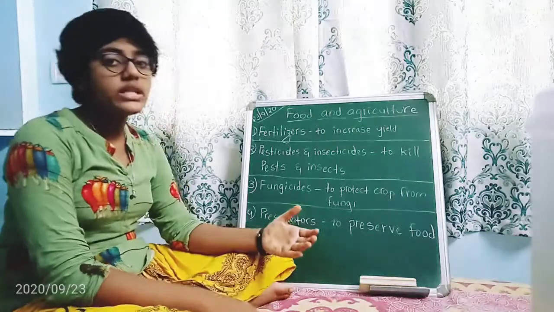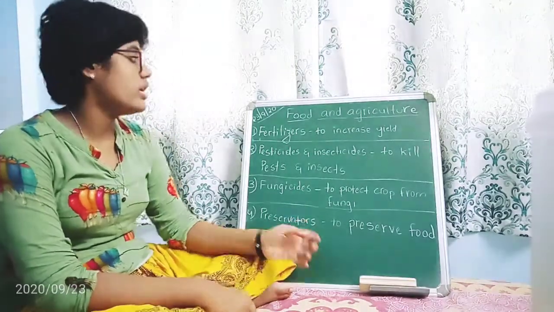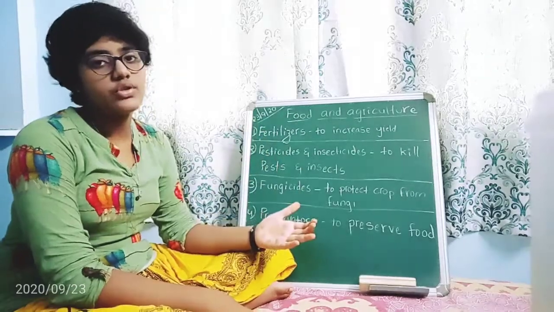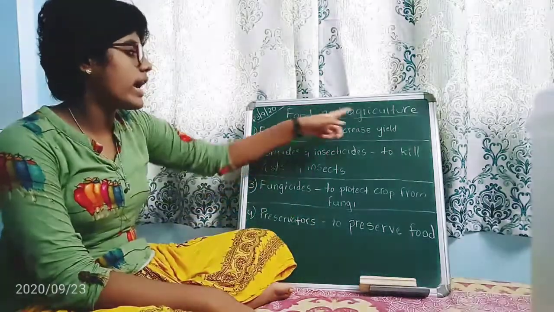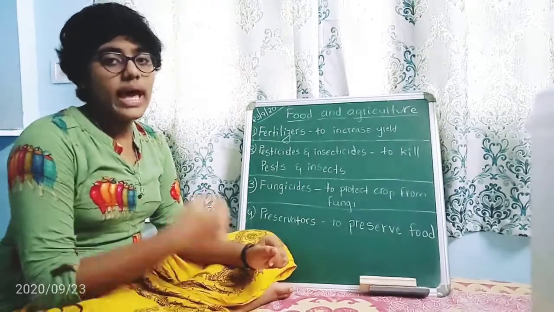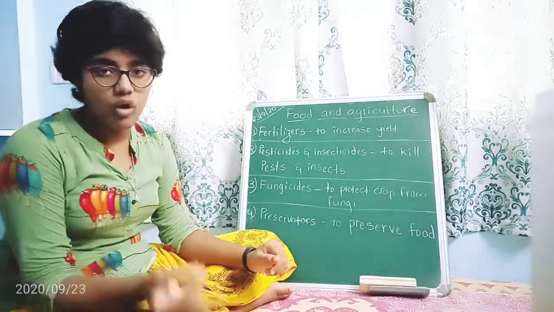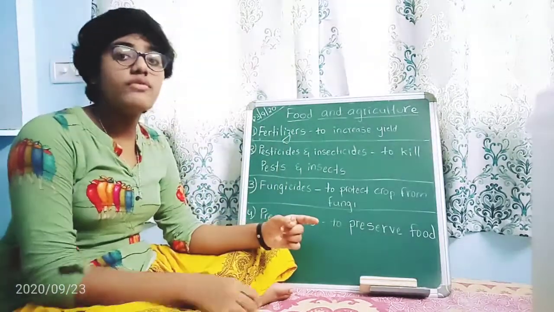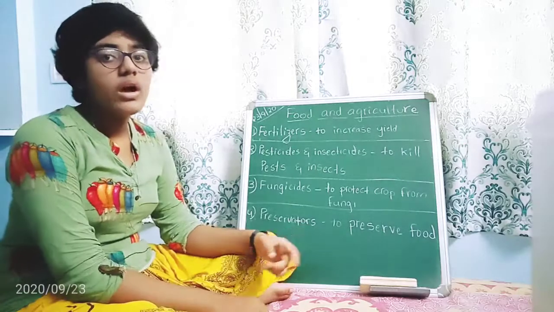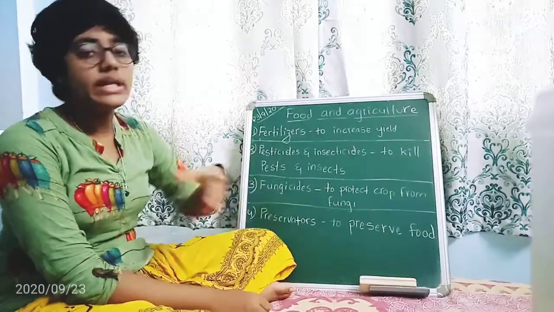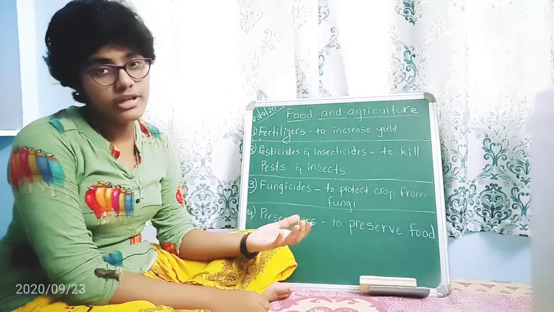So in that, the first one we are going to learn about is food and agriculture. Now, how is chemistry used in food and agriculture? Along with the air and water which we take, food is also important for a man, right? So with the increase in the population, agricultural production should also increase.